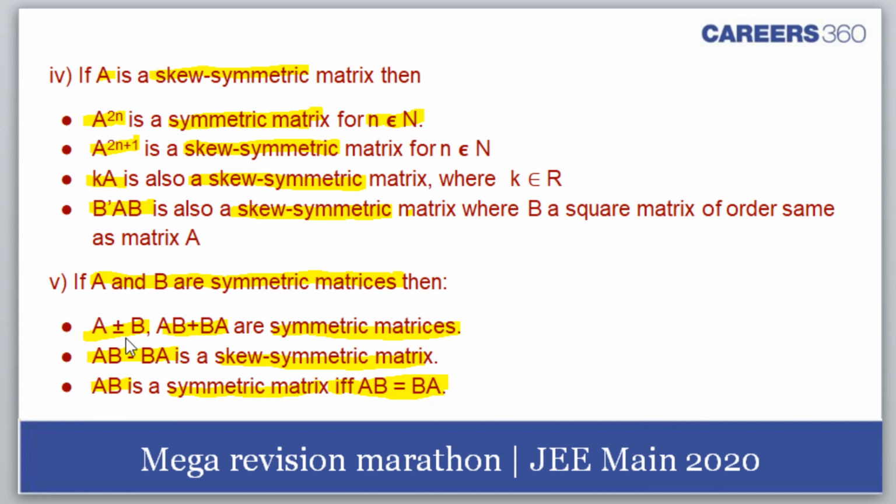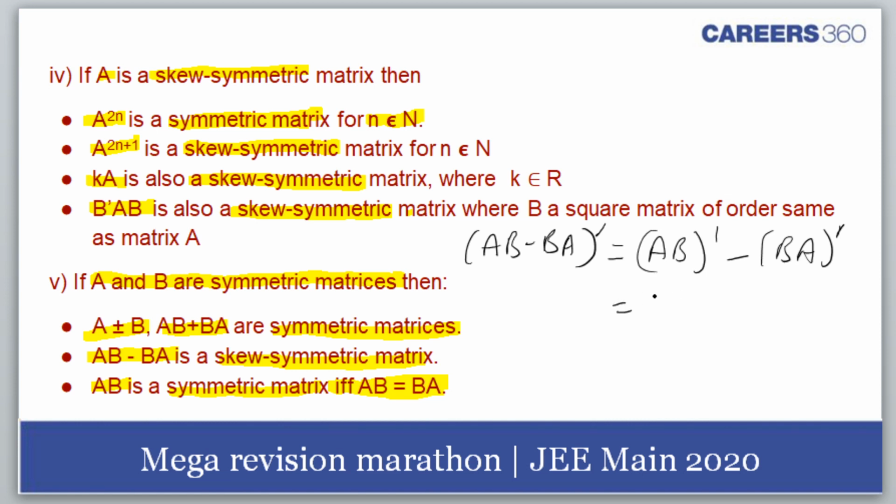So we have AB minus BA is a skew symmetric matrix. Let's see, A and B are symmetric matrices. So AB minus BA, let us take the transpose. When we take transpose, we will get AB transpose minus BA transpose.